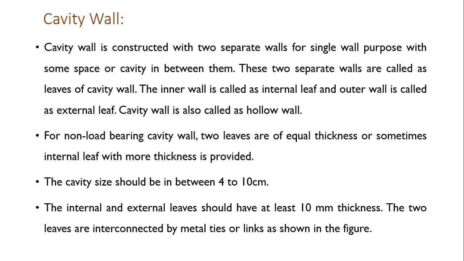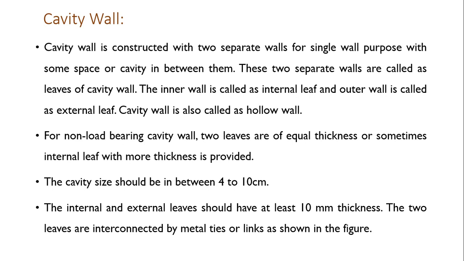What is a cavity wall? As its name suggests, it is a wall in which a cavity is maintained. Cavity is nothing but the gap, the space between two walls. So a cavity wall is constructed with two separate walls for single wall purpose with some space or cavity in between them. These two separate walls are called leaves of the cavity wall. The inner wall is called the internal leaf and the outer wall is called the external leaf. Cavity wall is also called a hollow wall.